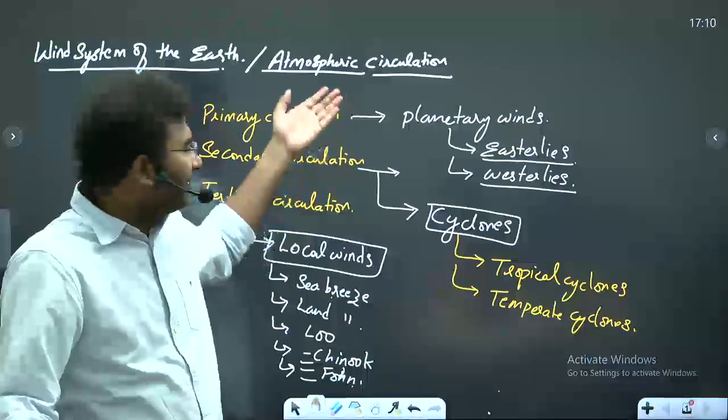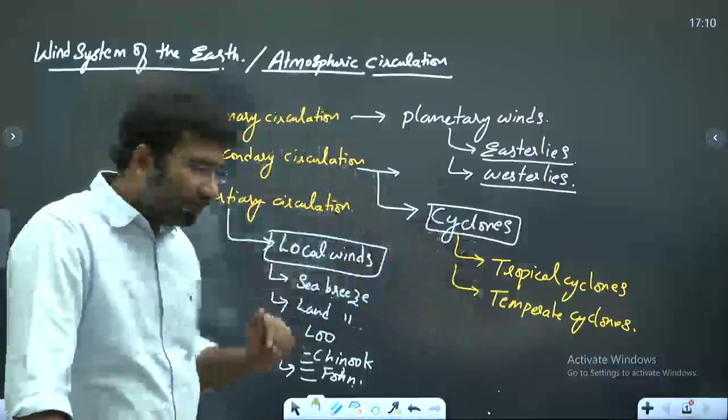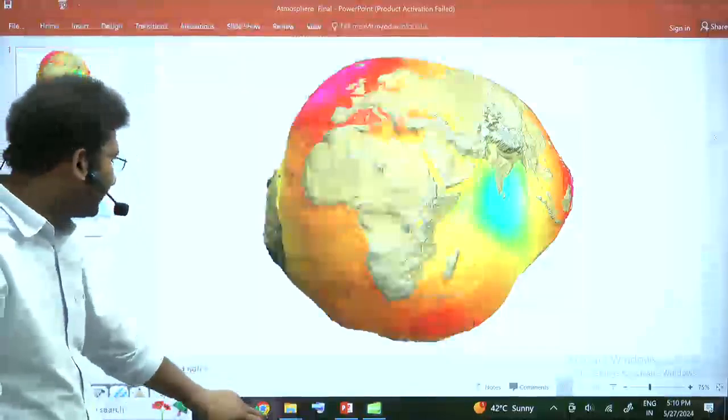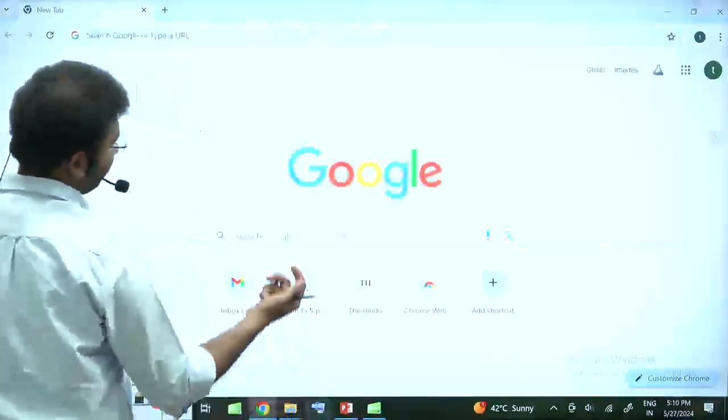Whenever that fails, secondary circulations come into picture, like tropical cyclone, temperate cyclone. So, there is a cyclone which is present on India. Are you aware, if you are following current affairs? What is the name of the cyclone? Yes? Say it loud.